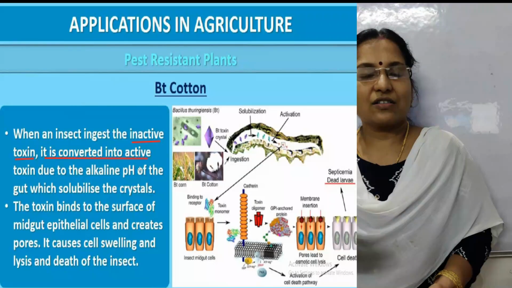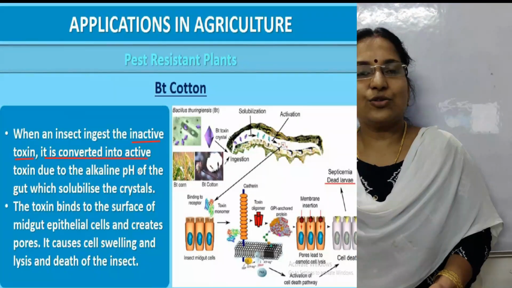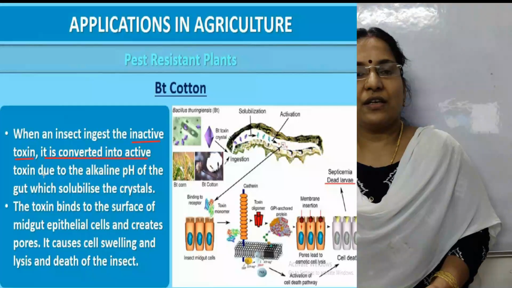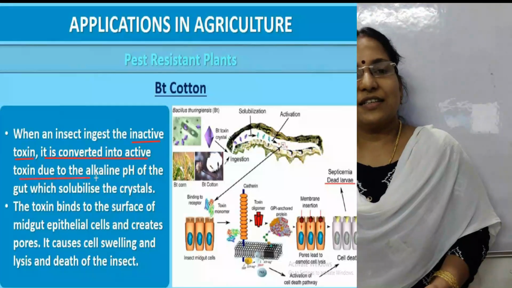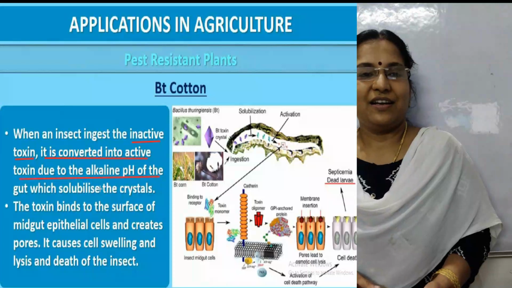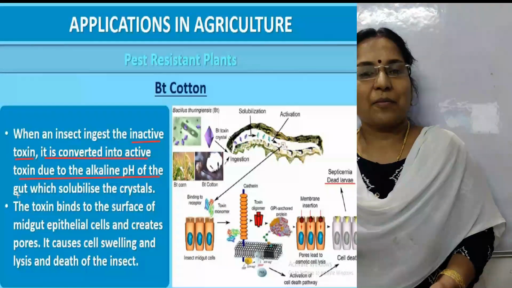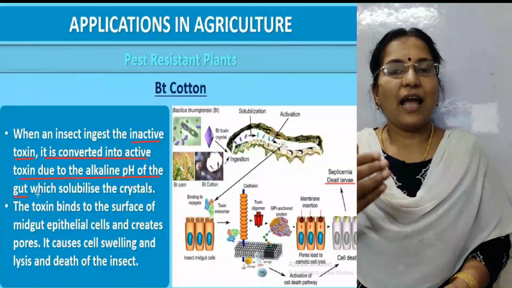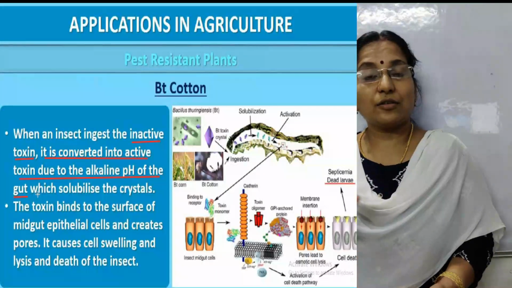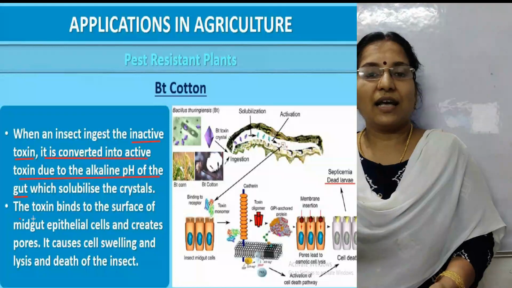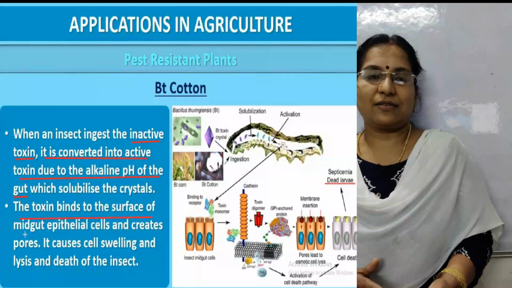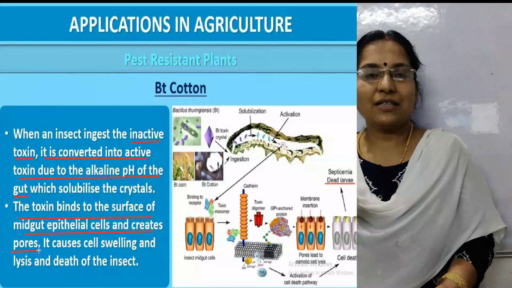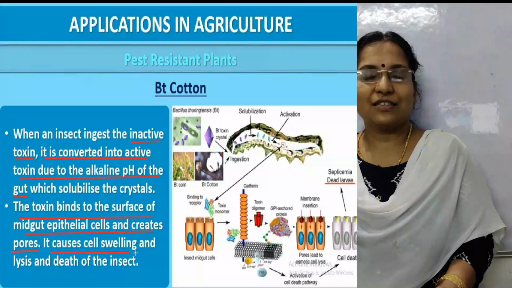The inactive toxin is converted into active toxin due to the alkaline pH of the gut of that insect. That toxin binds to the surface of the midgut epithelial cells and creates pores. Those pores cause the lysis and death of the insect. So that toxin is named Bt toxin.